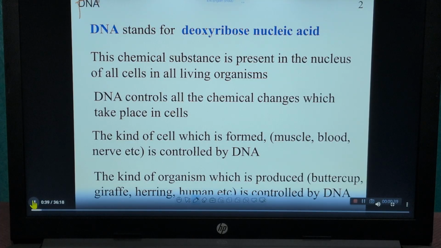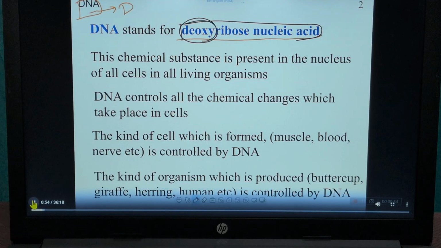DNA is the deoxyribonucleic acid. From the name, it is clear that this is the deoxy, which means they don't have an oxygen atom at the 2' position in the ribose sugar.